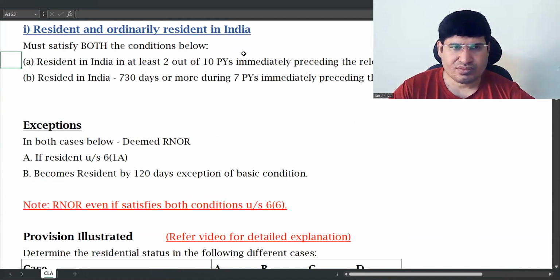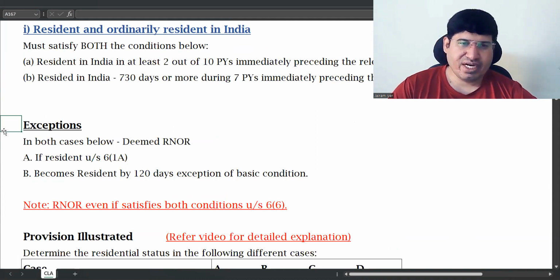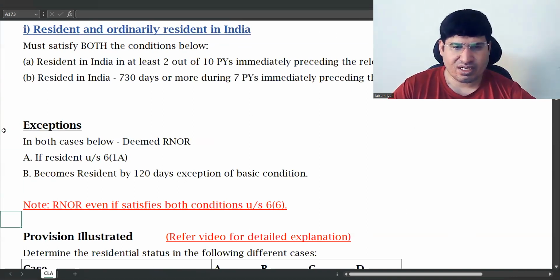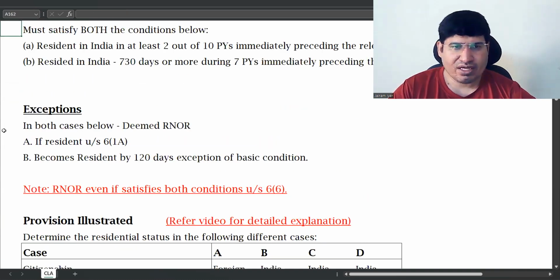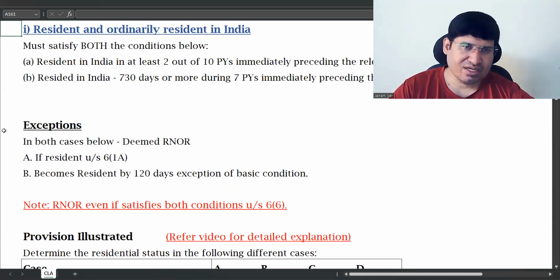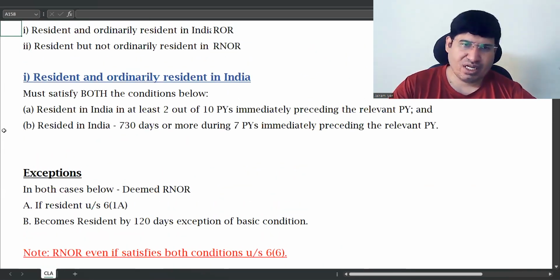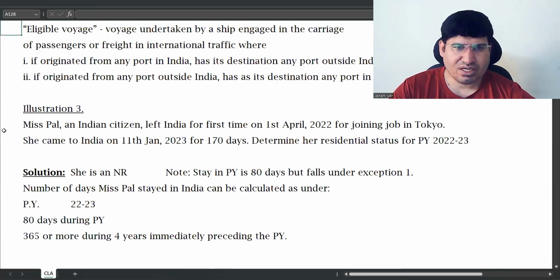So we did this one provision. This is one illustration we did, and there were two illustrations that we have to complete. Here we'll quickly repeat the basic and additional conditions before we continue.